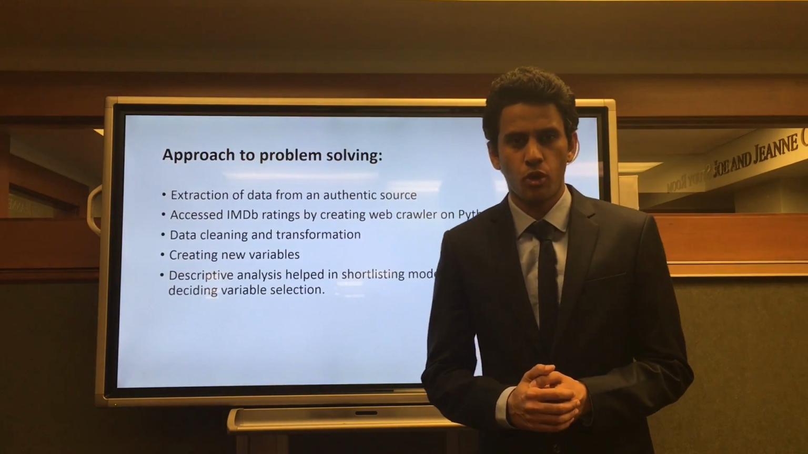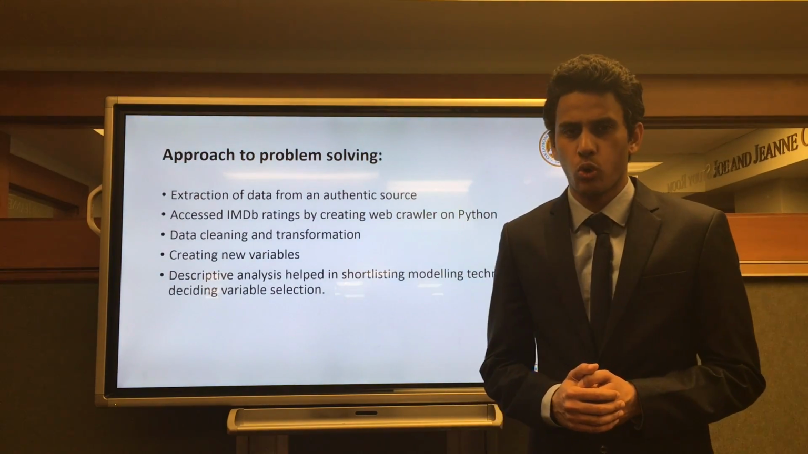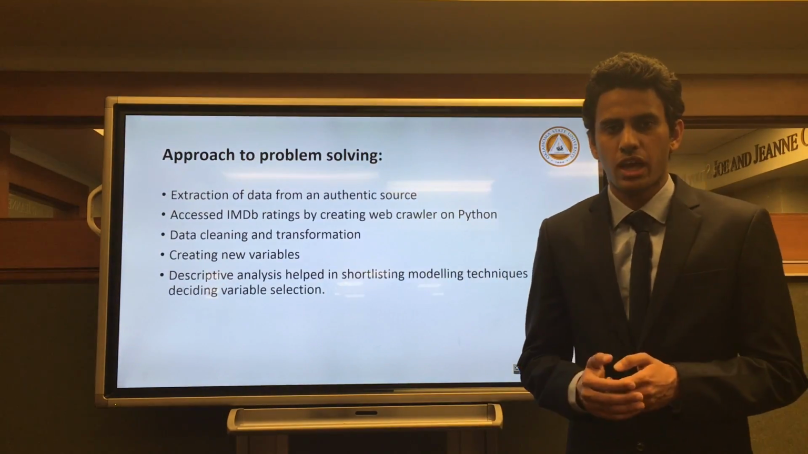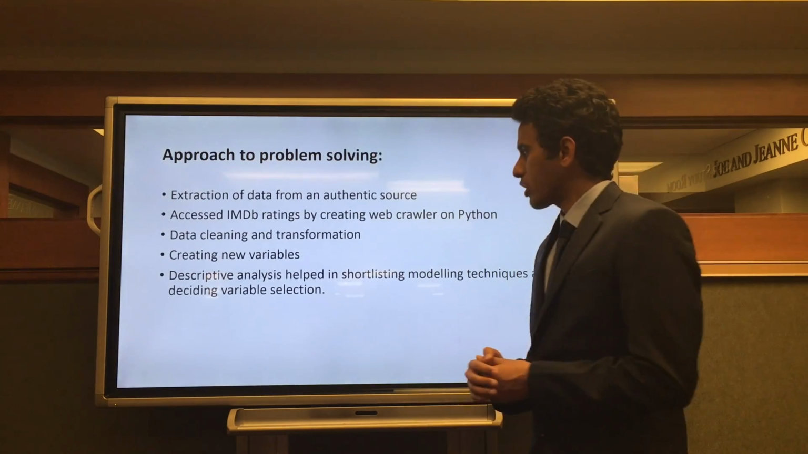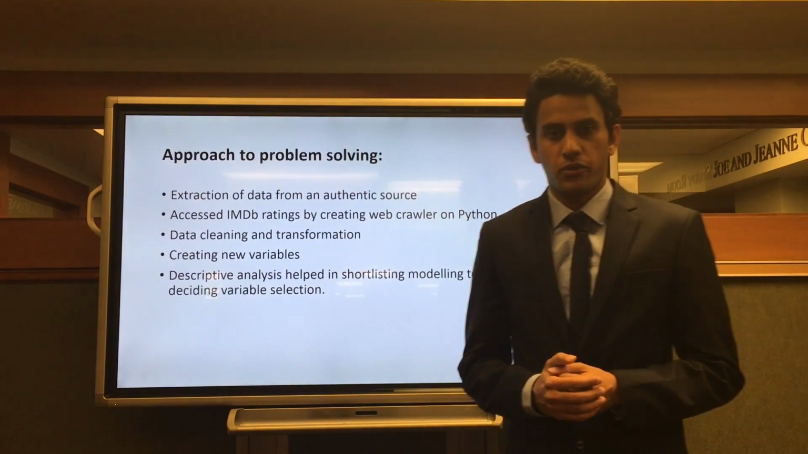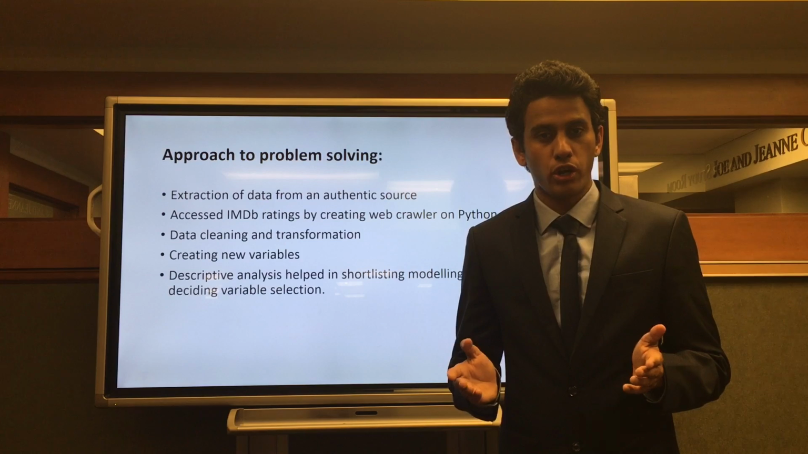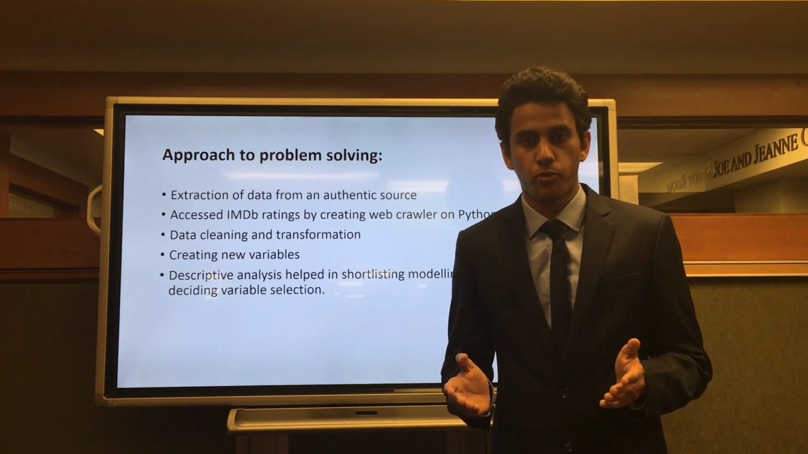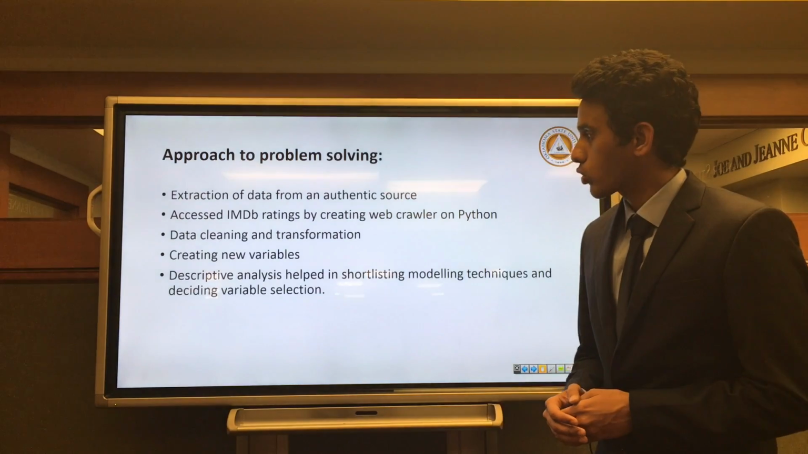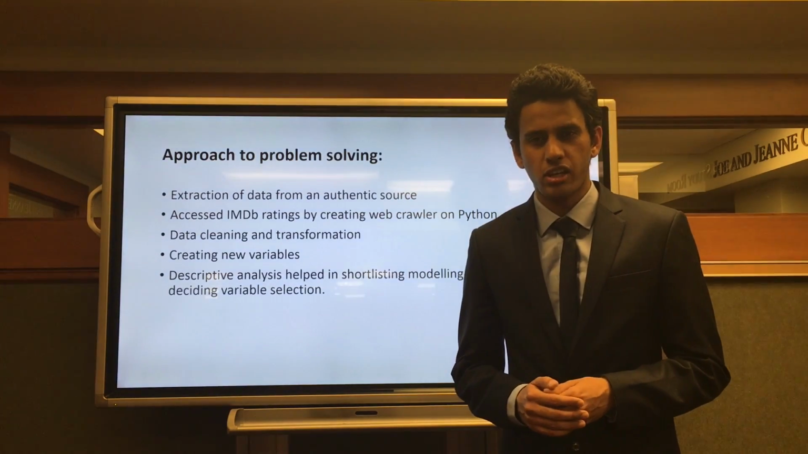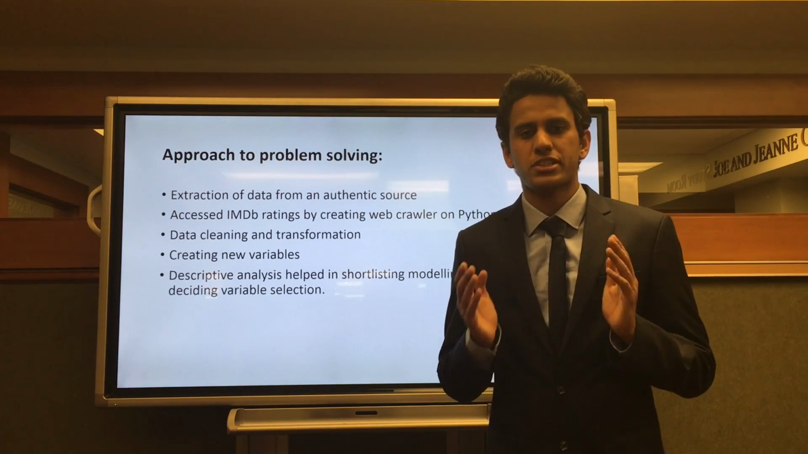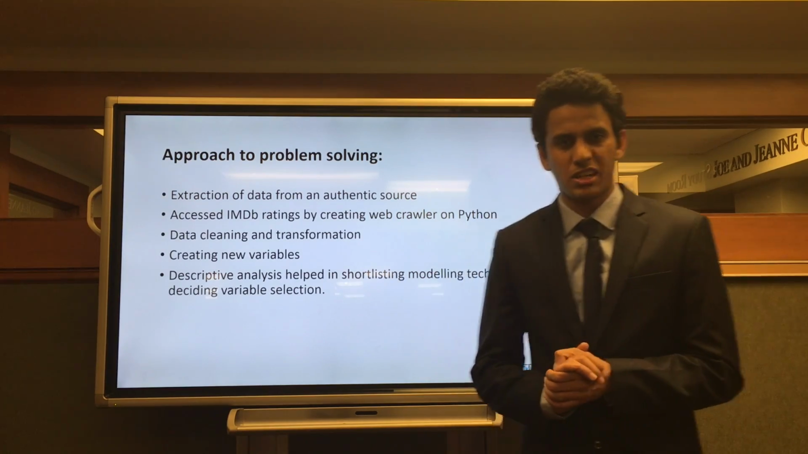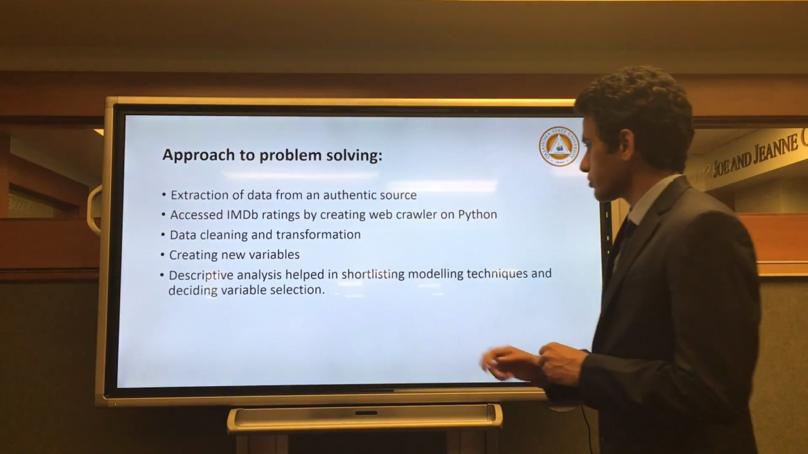While cleaning and transforming data, we had to go through the whole data again and again to make it appropriate for input into the modeling techniques. We also added new variables in order to get optimized results, such as class, which consists of profit percentage, competition for movies, and the inflation rate. We shortlisted modeling techniques and did the variable selection by performing descriptive analysis on Tableau.